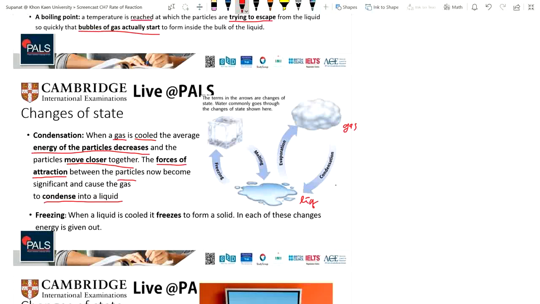Another change of state, freezing. Freezing happens when the liquid is cooled. It freezes to form a solid. In each of these changes, energy is given out. So basically, freezing is the changing of a liquid into a solid.